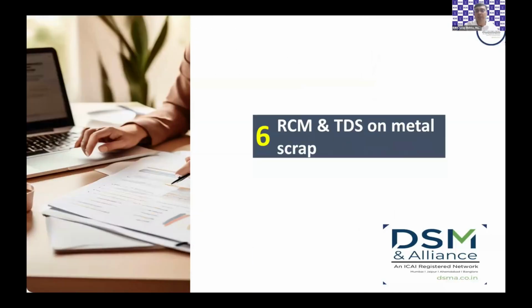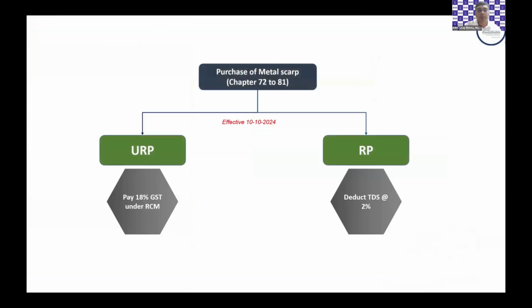Another important recommendation by the 54th Council Meeting: reverse charge on purchase of metal scrap, where the metal scrap has been purchased from an unregistered supplier. Okay, this is effective from 10th of October 2024, and where the sale and purchase of this metal scrap covered by chapter 72 to 81 is between 2 registered persons. The person who is buying it would deduct a 2% tax, that is in case of intrastate 1% of CGST and SGST or UTGST, and in case of interstate supplies the TDS would be 2%.